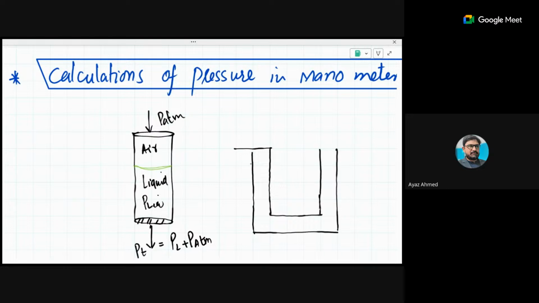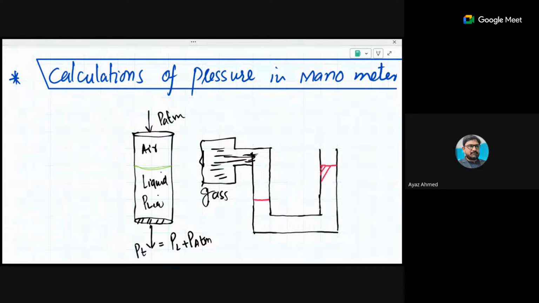Let's say I have a gas supplied here. This is a gas container, and that gas container has some gas inside, and that gas is supplied to this. So this is basically gas. Then this tube is filled with liquid in this way.